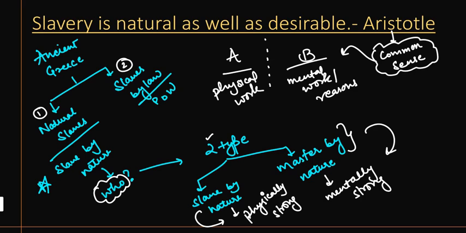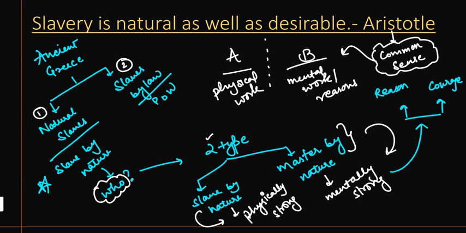Okay. So, as I said, he was trying to emphasize the qualities. What are the qualities of the master, that they were mentally strong? What was actually making them mentally strong were two things. Number one was reason, and number two was courage. So courage and reason were the two most important qualities of the persons who are of the category that is master by nature.